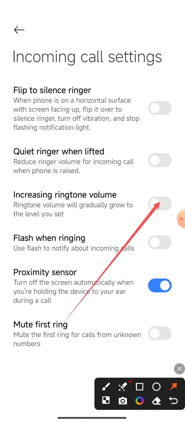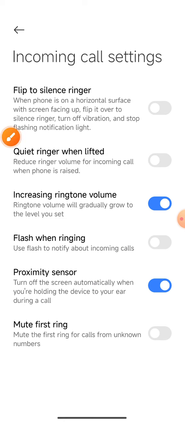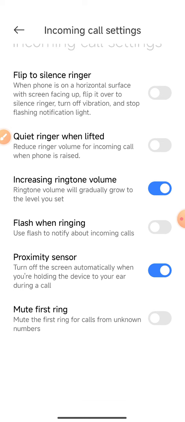enable. Now this option increases ringtone volume. Hopefully your problem is solved.